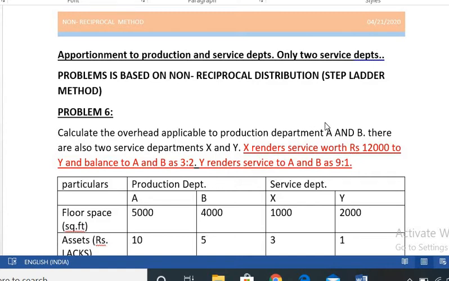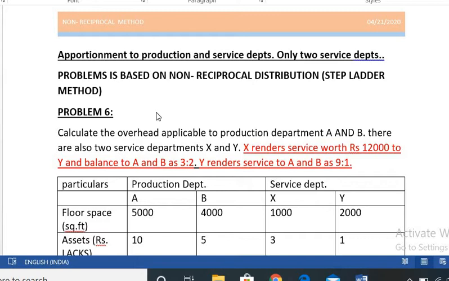For example, there are two service departments, X and Y. X department provides services to Y and the production departments. But Y does not provide its services to the X department, only to the production departments. So this method is called the non-reciprocal distribution method or the step ladder method.